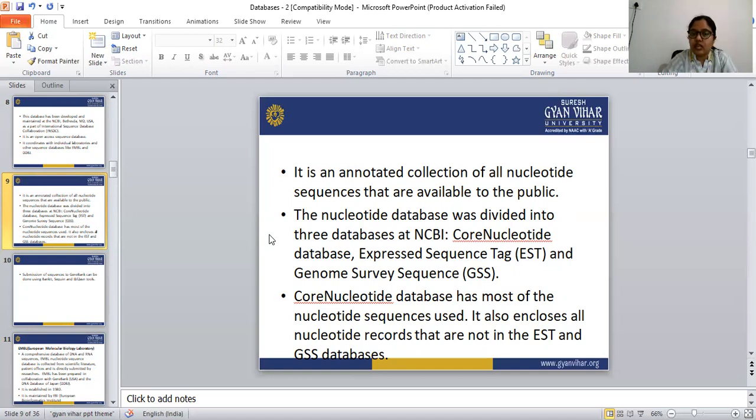It also encloses all nucleotide records that are not in the EST as well as the GSS databases. So the nucleotide database is divided into three databases: core nucleotide database, expressed sequence tag, and genome survey sequence.